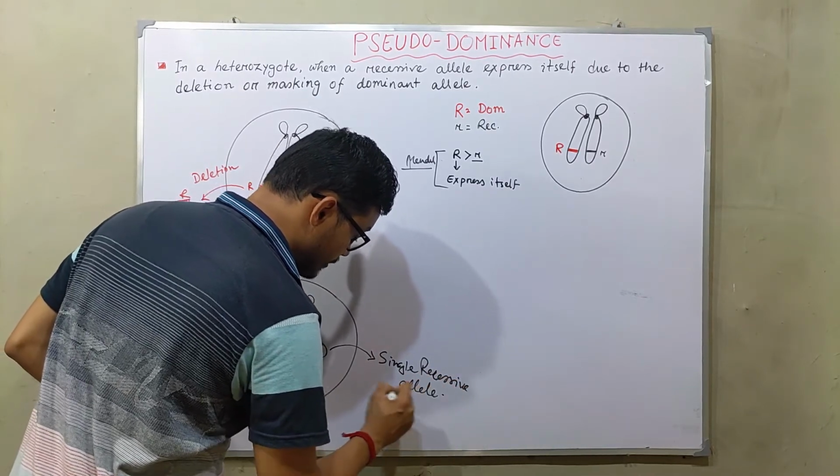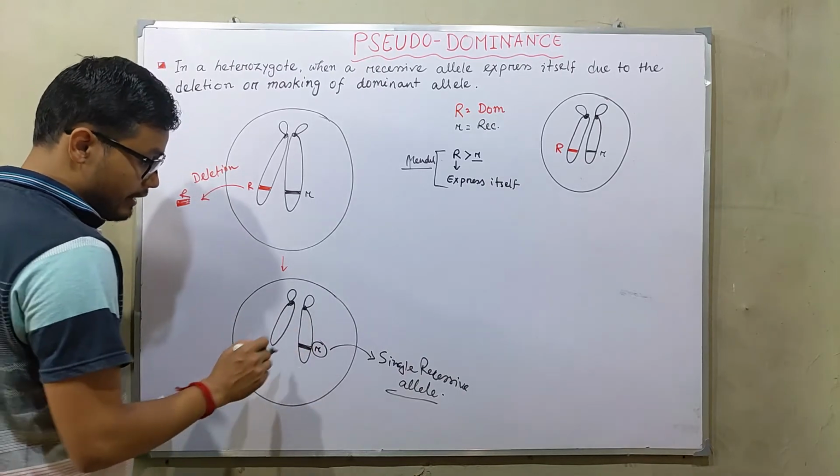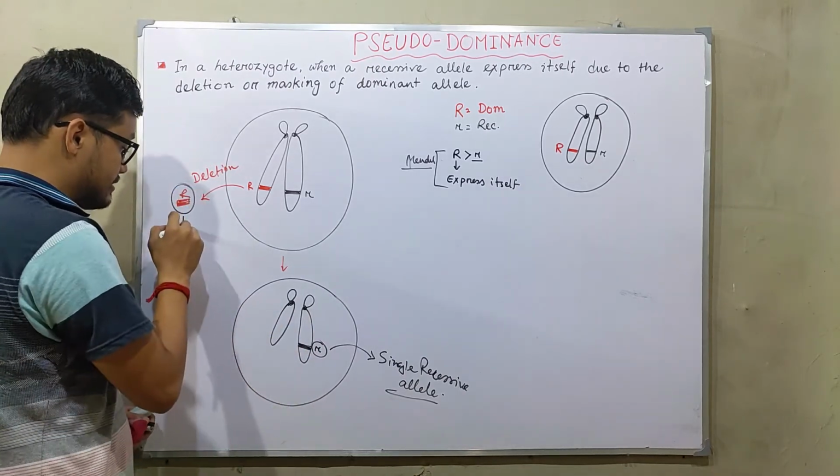So in this case a single recessive allele is present in the heterozygous condition, but the dominant allele is deleted.